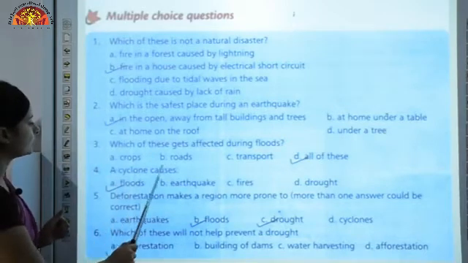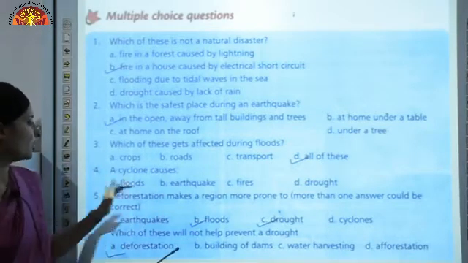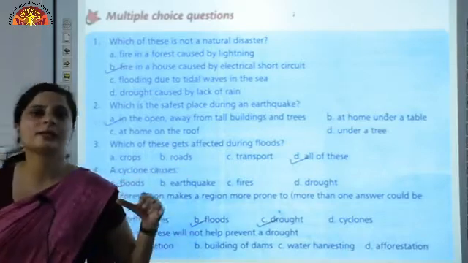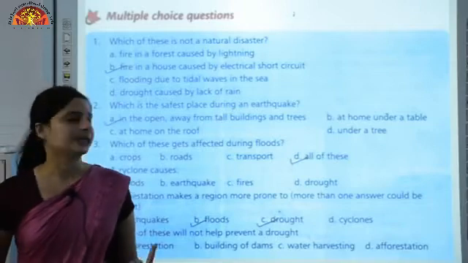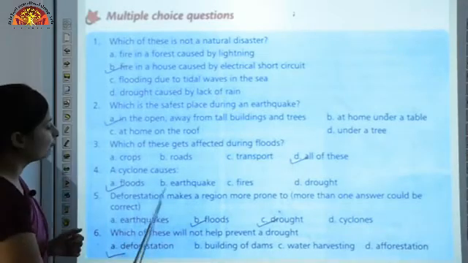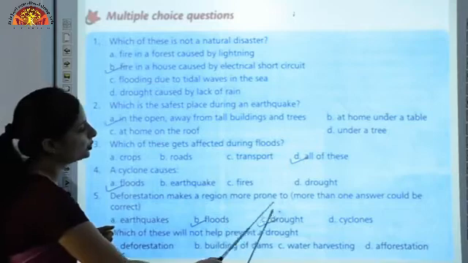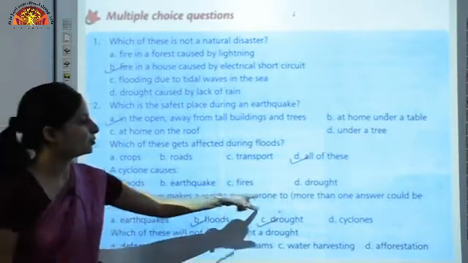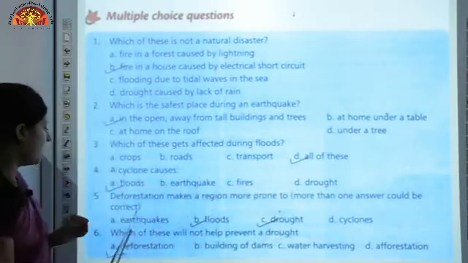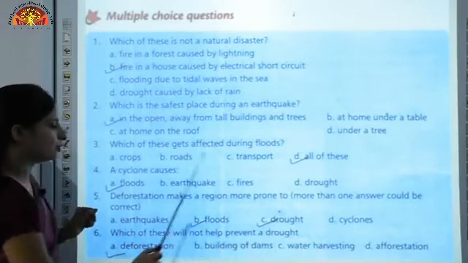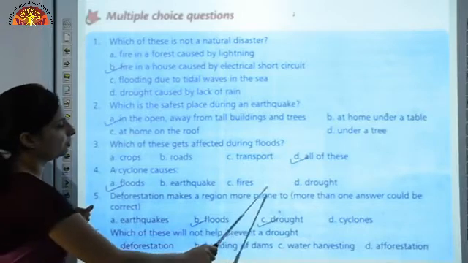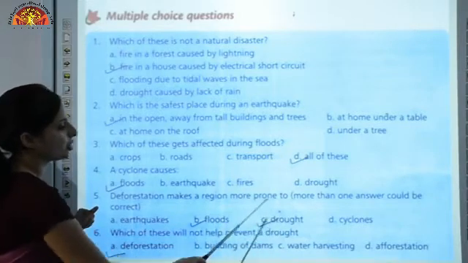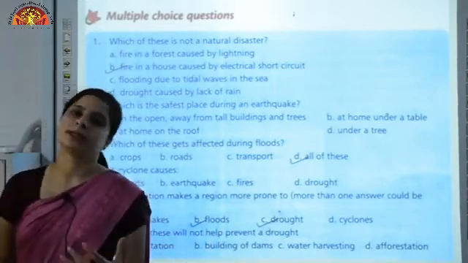A cyclone causes floods. How? Because the storm pushes the ocean water towards the shore, which causes flooding in the nearby areas. Deforestation makes a region more prone to, now here more than one answer could be marked, floods and drought. So the correct answer is floods and drought, because it loses the water holding capacity.